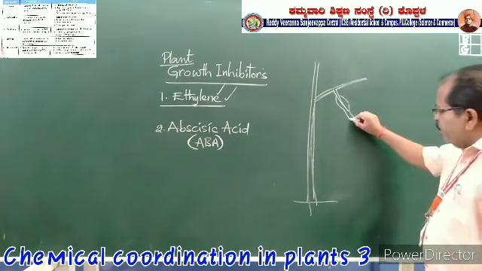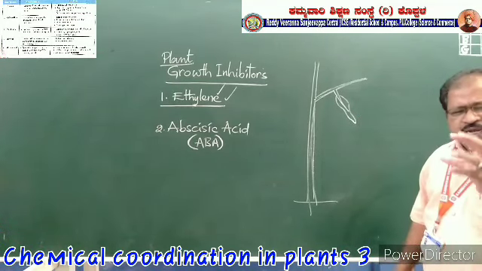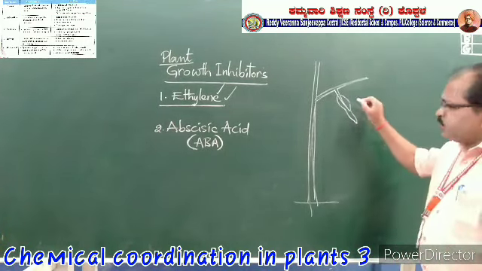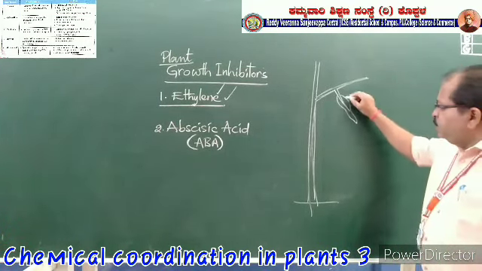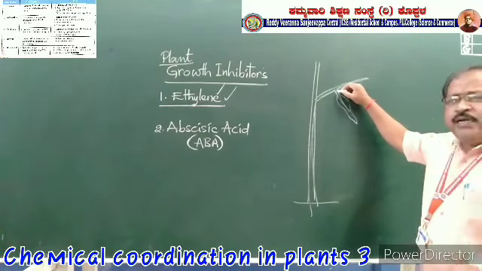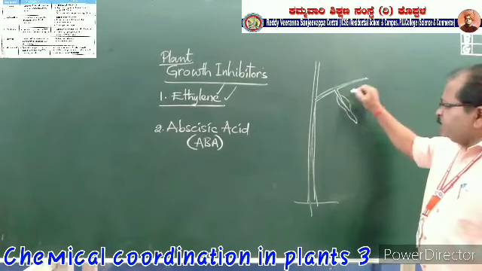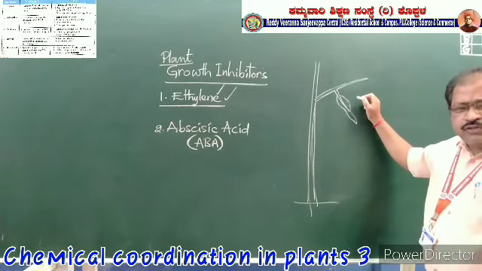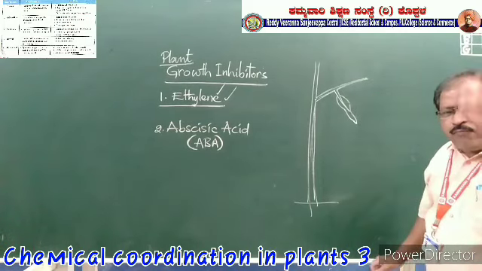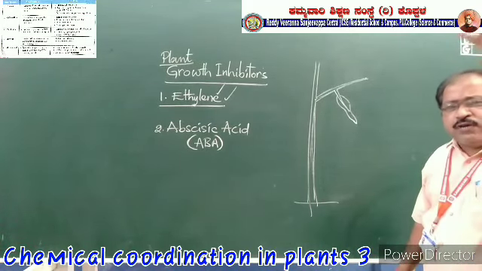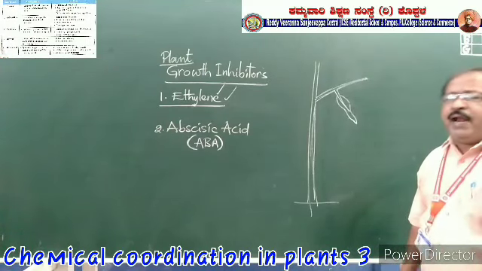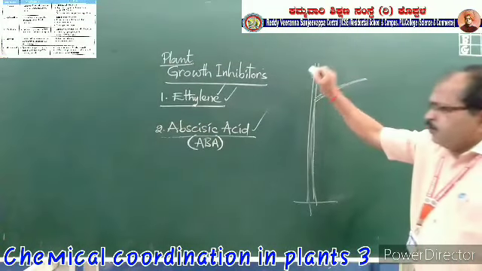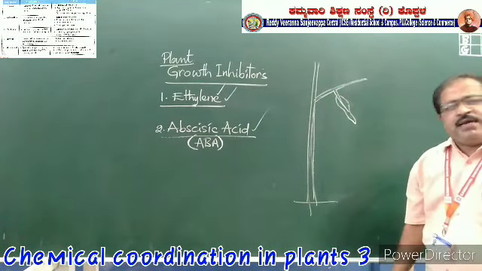Why? Because of the dryness of this leaf, the total cells will become dead and non-living. So this dead condition of this leaf will encourage the living cells also to die. So as soon as this leaf or branch, whatever it is, is dried, it should immediately fall down. So the falling of dried leaves and dried branches is due to abscisic acid, ABA.